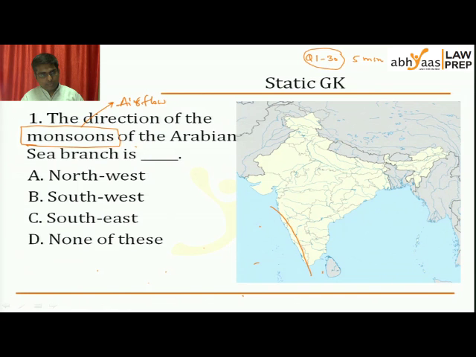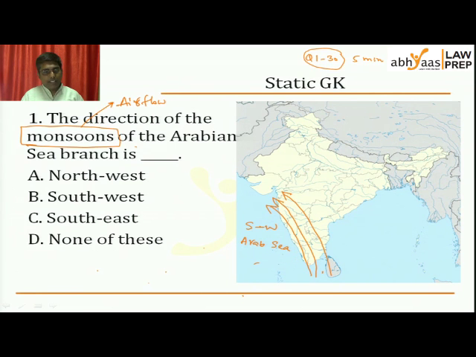The water from Indian Ocean, water body to land. From south, it is going towards west. This is the flow of the rainfall. I'm writing it southwest rainfall. And because it finally lands up at the Arabian Sea, it is called Arabian Sea monsoon also. Southwest monsoon, Arabian Sea monsoon.